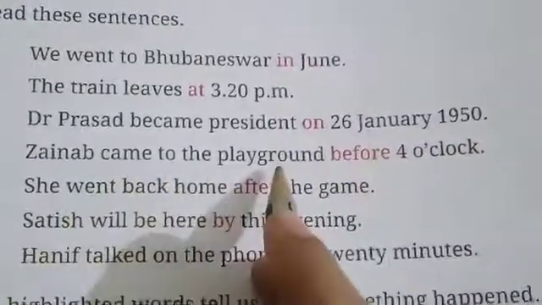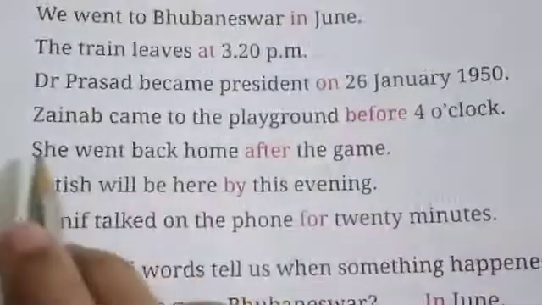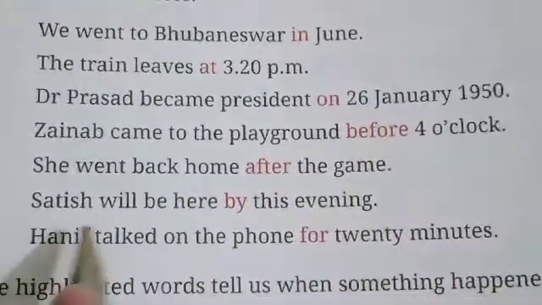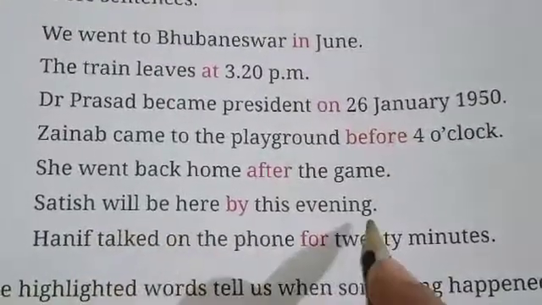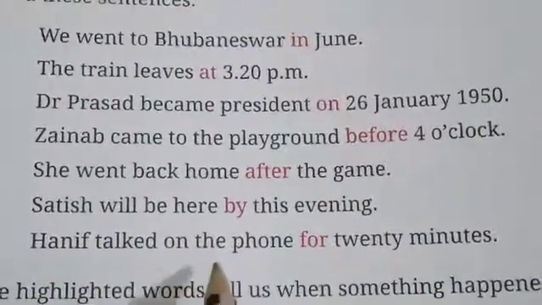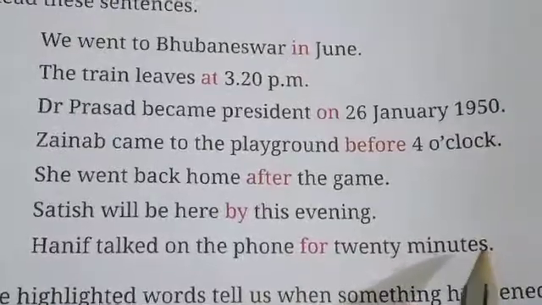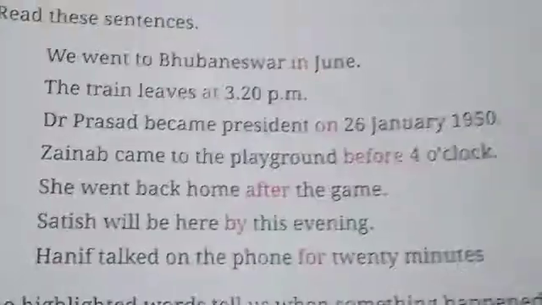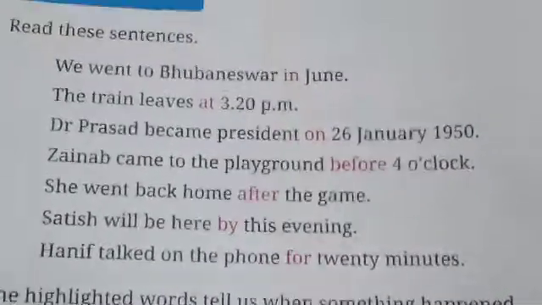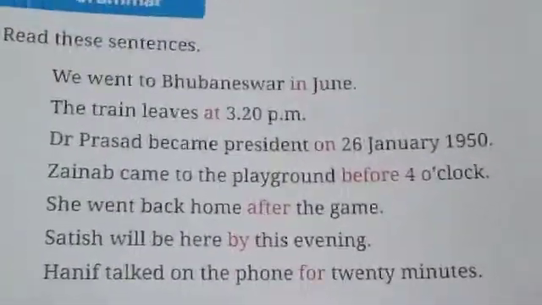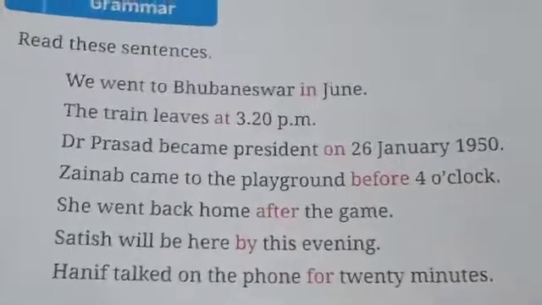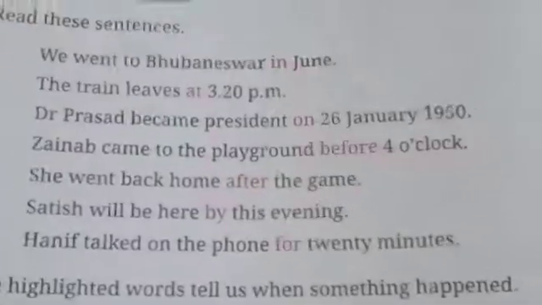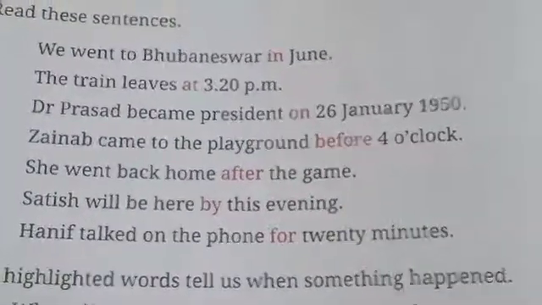Zinab came to the playground before 4 o'clock. She went back home after the game. Satish will be here by this evening. Hanif talked on the phone for 20 minutes. Here, these prepositions before, after, by, for, these all are prepositions which denote the time. They come before the word or the phrases which tell the time, when something will happen.